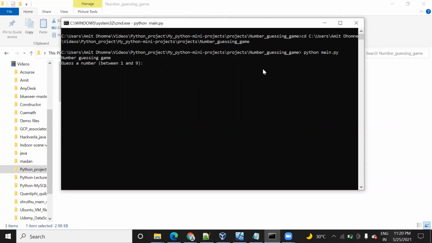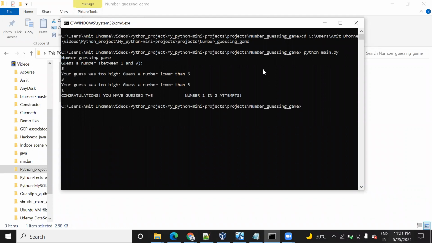Now see, it is asking you to guess any number. Let me guess 5. I press enter. It says your guess was too high, guess a number lower than 5. Let's take 3. It is still saying your guess was too high, guess a number less than 3. So let's take 1. See, it shows that the system has guessed the number 1 and I have achieved that number in 2 attempts.